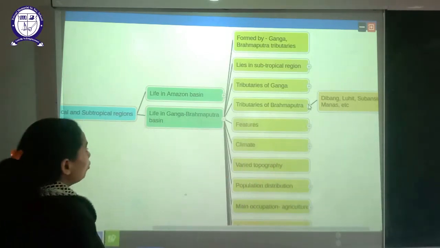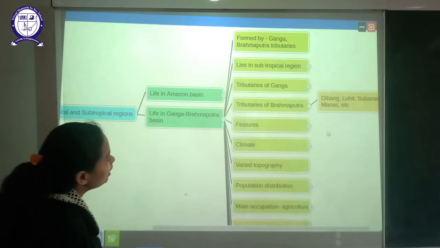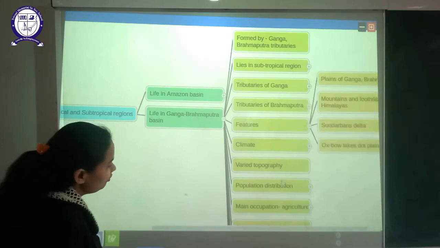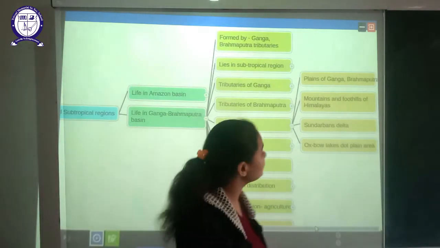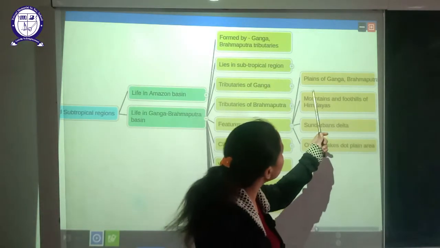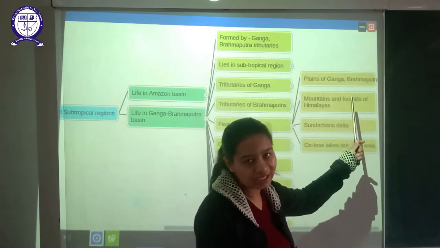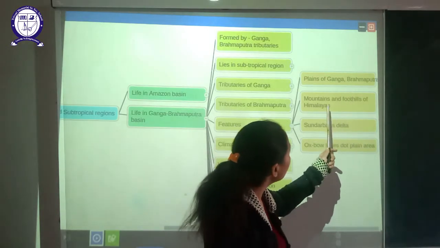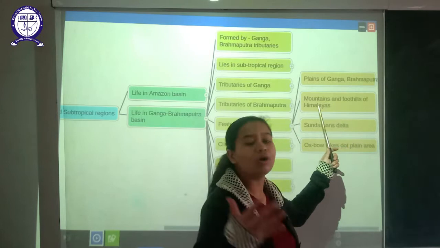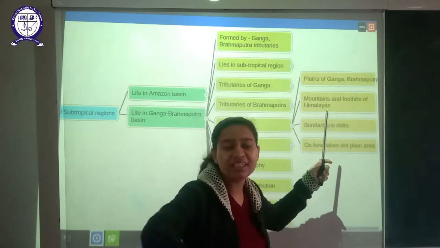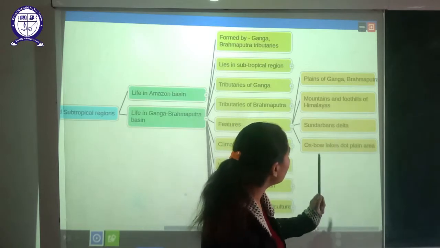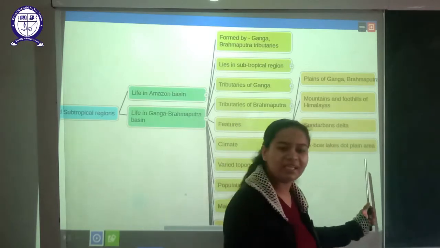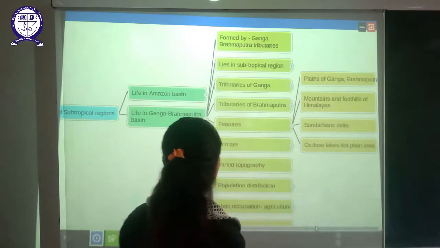Then let's talk about the features of the Ganga-Brahmaputra basin. You can clearly see these are the plains of Ganga and Brahmaputra, as the name itself suggests, and the mountains and foothills of the Himalayas. This is the region where these are found. The Sundarban Delta is found here, and oxbow lakes and Dooars plain areas can be easily observed here.